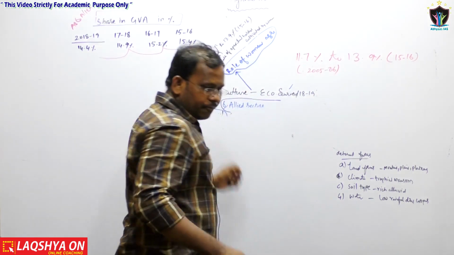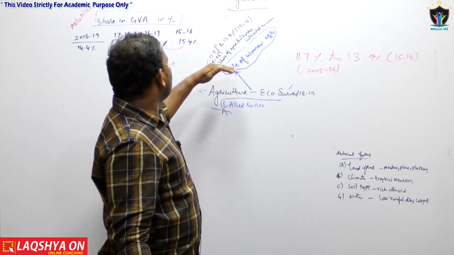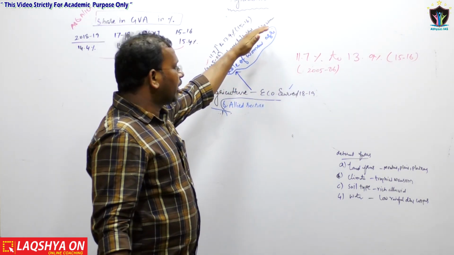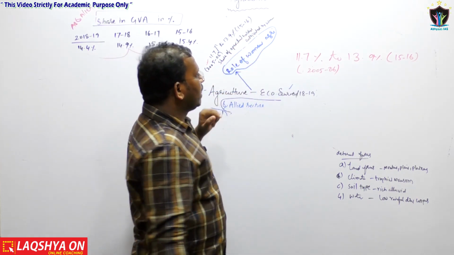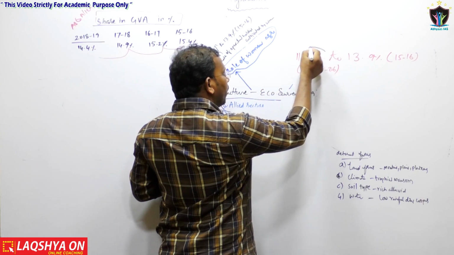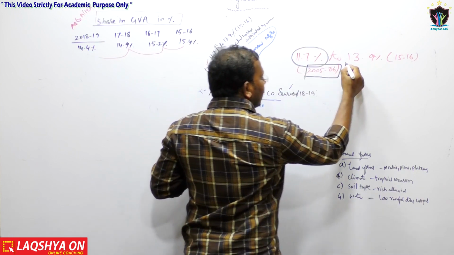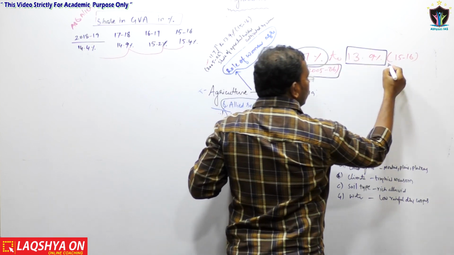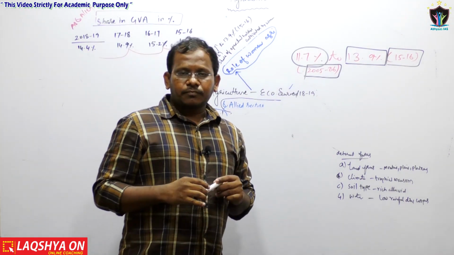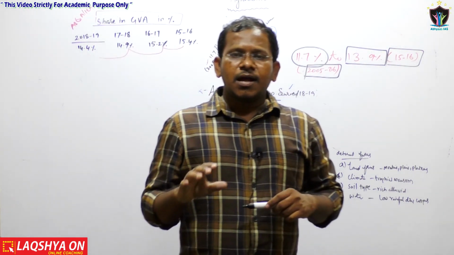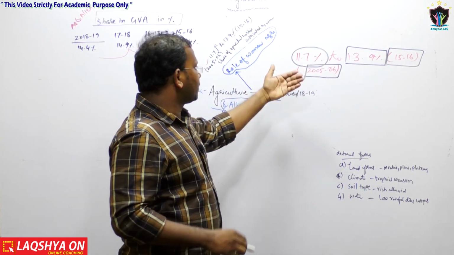The share of operational holdings cultivated by women has increased from 11.7% in 2005-6 to 13.9% in 2015-16. That means the share of operational land holdings cultivated by women is increasing.